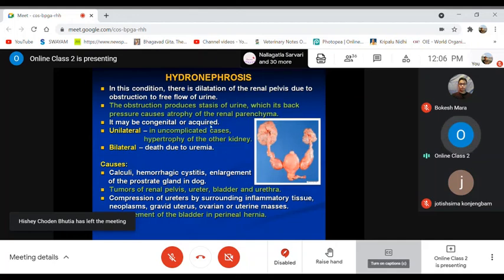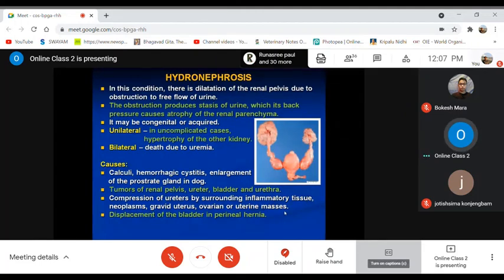So hydronephrosis is mainly caused by the formation of kidney stones, I mean renal calculi, or hemorrhagic cystitis, or enlargement of the prostate gland as in the case of dogs, or formation of tumors in the renal pelvis, neoplasms, cancerous growths, maybe in the ureter, the urinary bladder, or even the urethra.